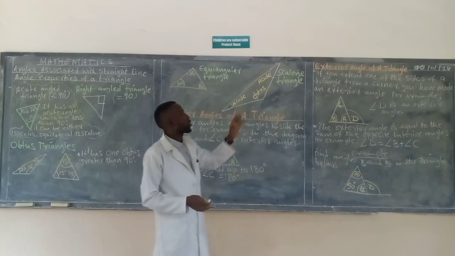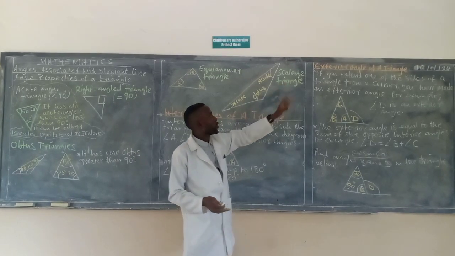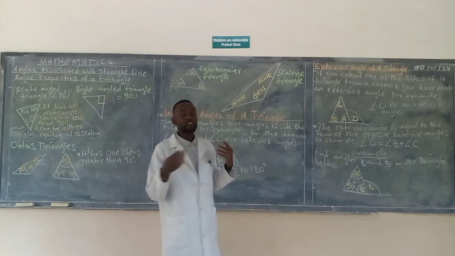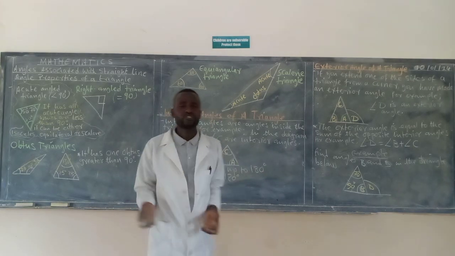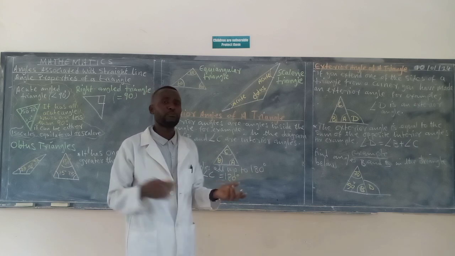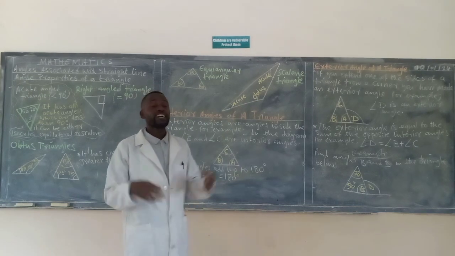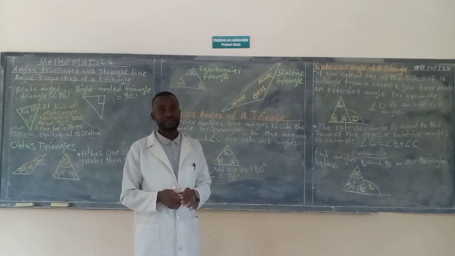Hence it is called a scalene triangle, or you can say a selene triangle. It depends on the accent you speak with; the pronunciation will still mean the same. Okay?